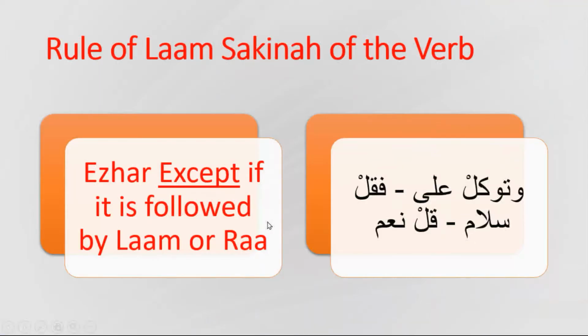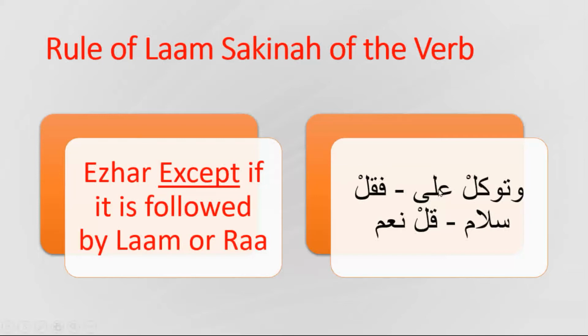So we have to know the rule of Laam Sakinah of the verb. The rule of Laam Sakinah of the verb is izhar, except if it is followed by lam or ra, exactly like we said in the present verb. For any verb, whether past, present, or amr, the rule is izhar, except if it is followed by lam or ra.